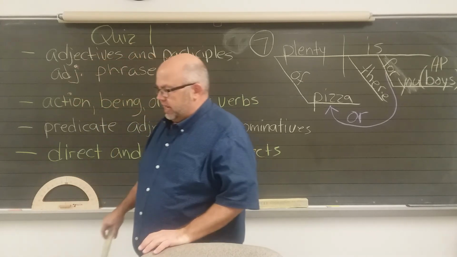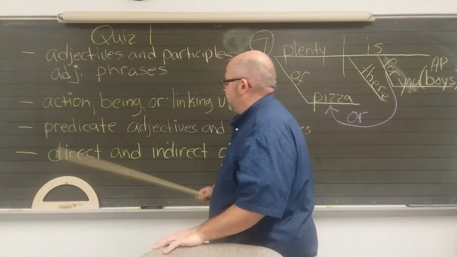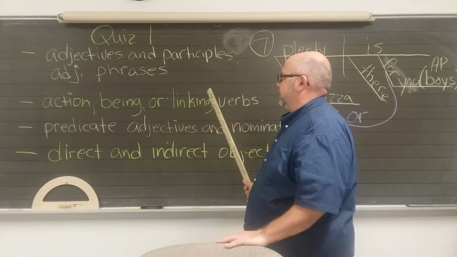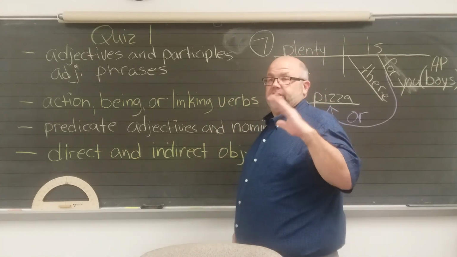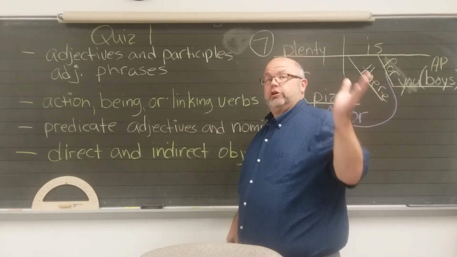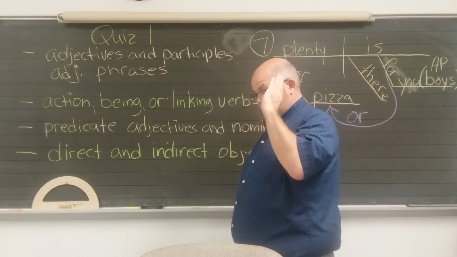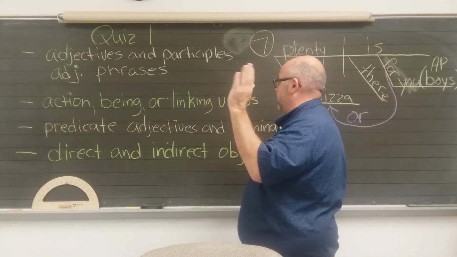Be able to recognize verbs as either action, being, or linking. And again, if they're in a verb phrase, if there's helping verbs, you look at the last verb and say, is this one the being verb, the action verb, or linking verb?